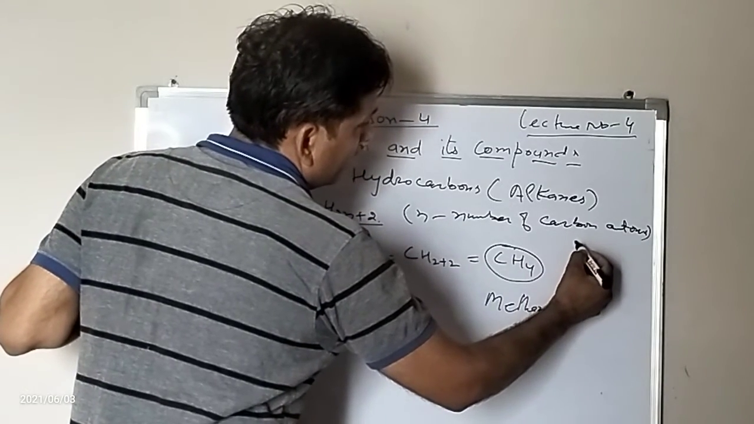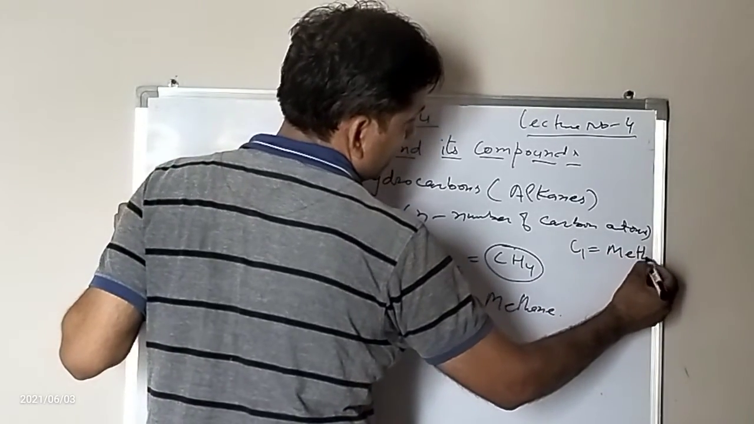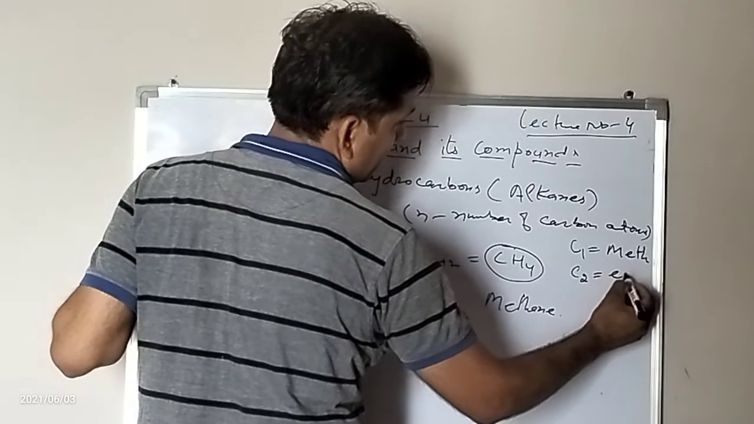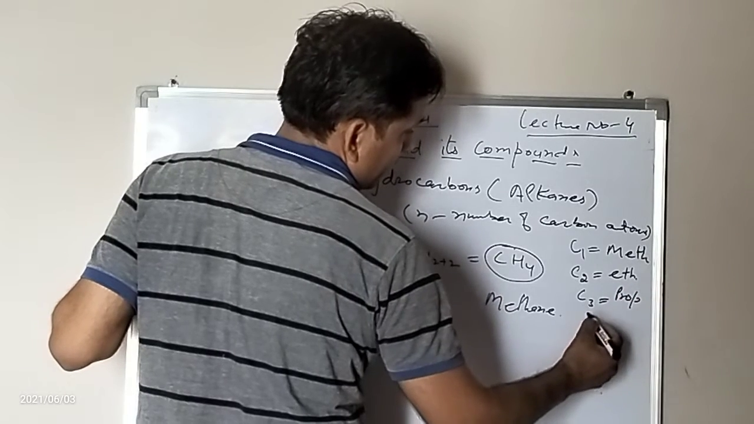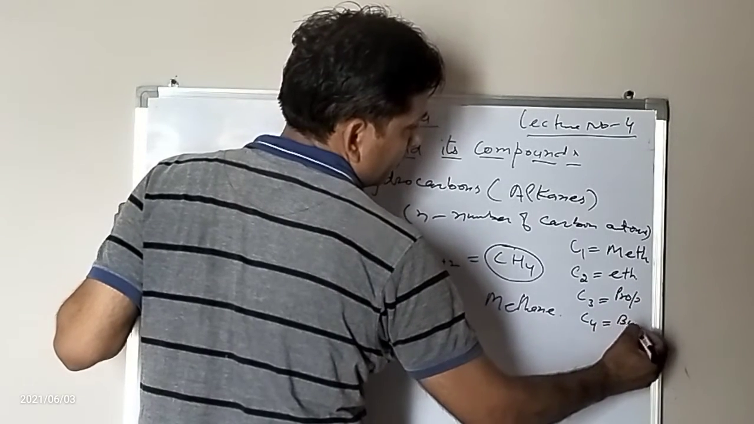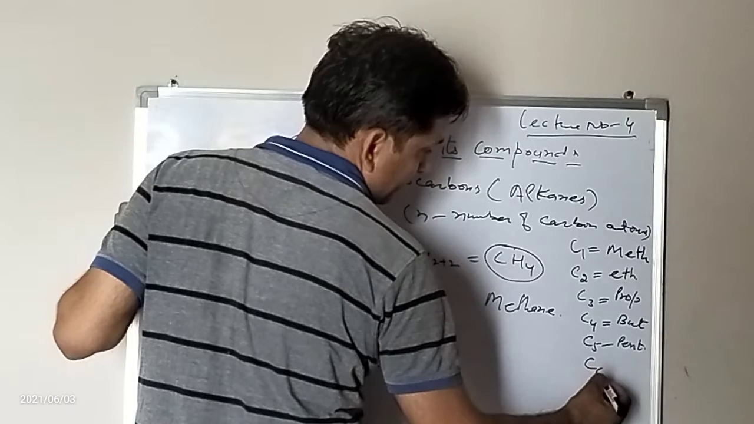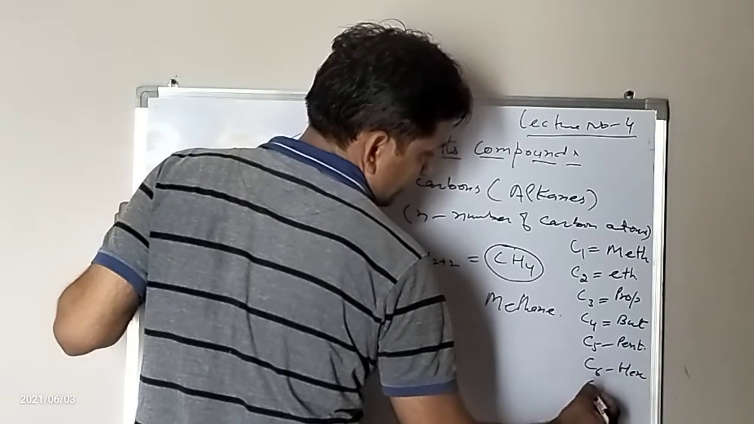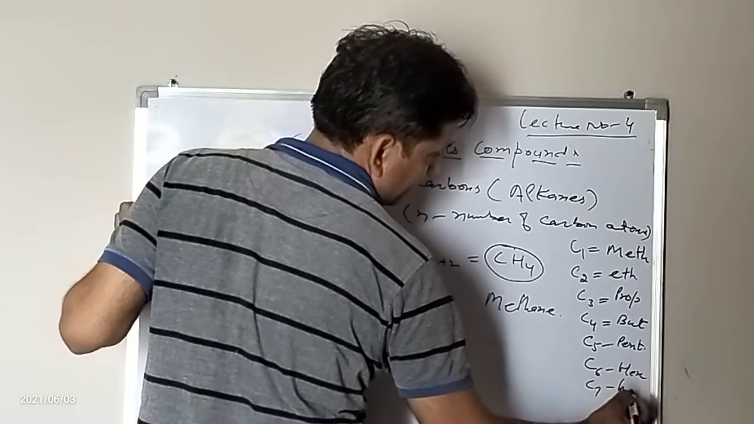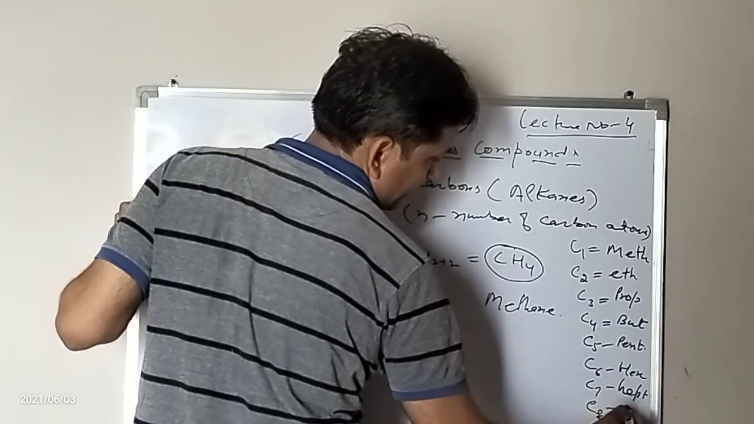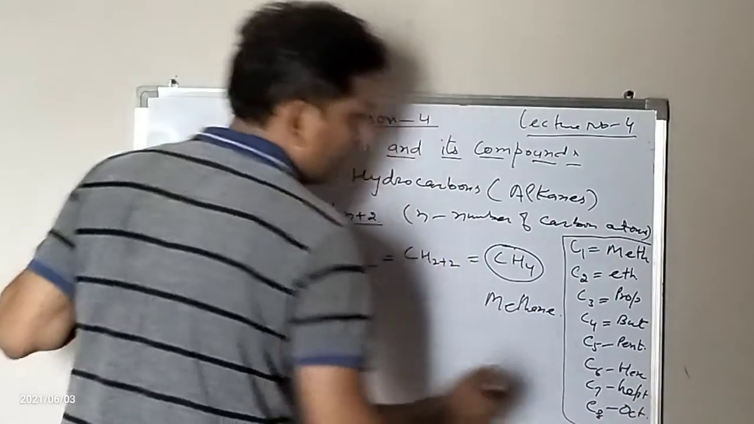If the number of carbon atoms is 1, then we use meth. If it is 2, then eth. If it is 3, prop. 4, but. 5, pent. 6, hex. 7, hept. If it is 8, then oct. We will discuss how to name these compounds.